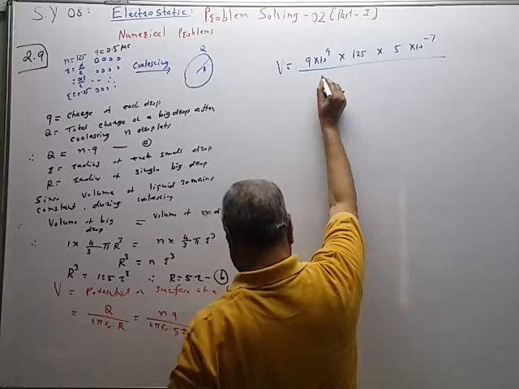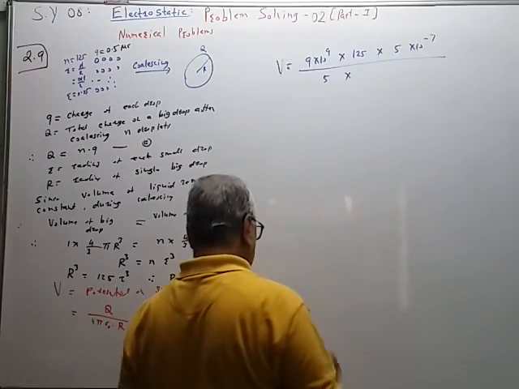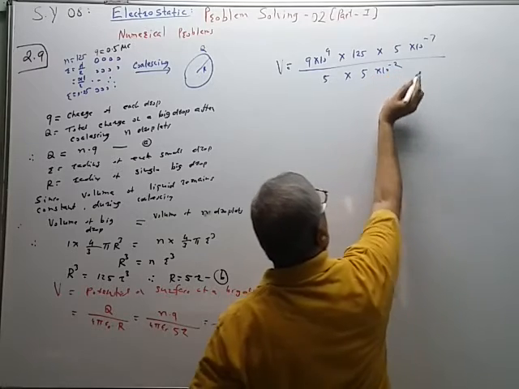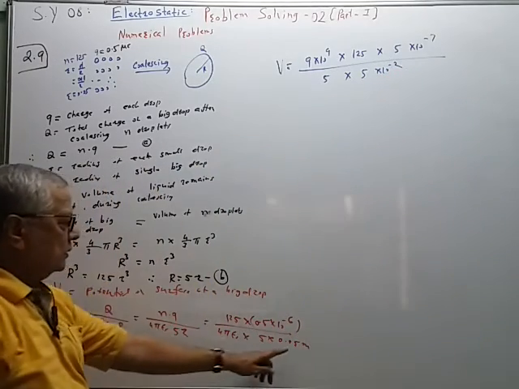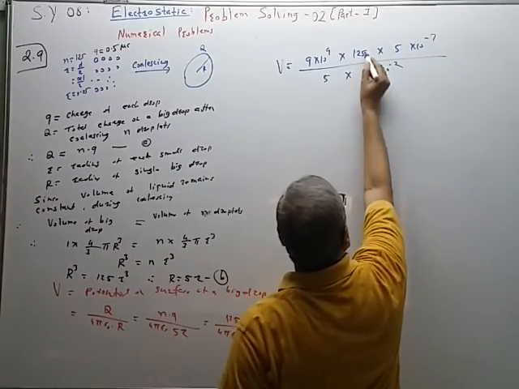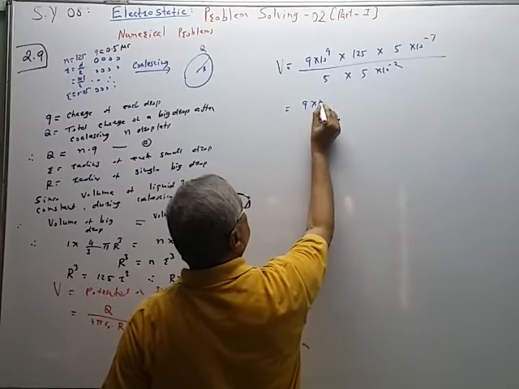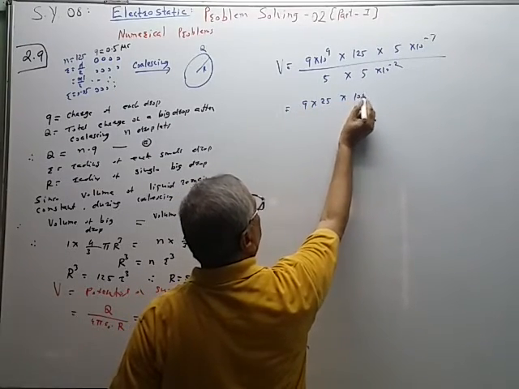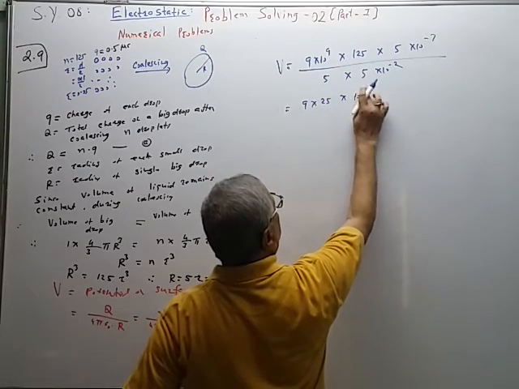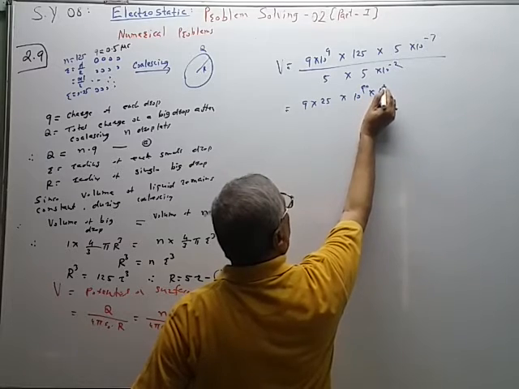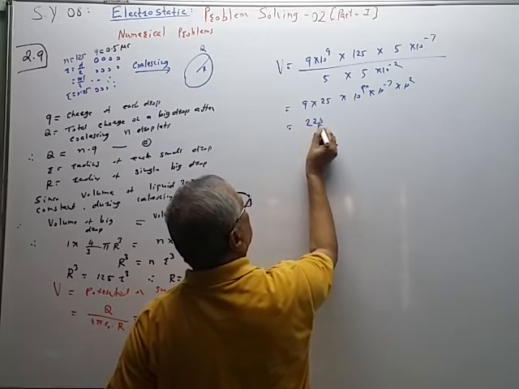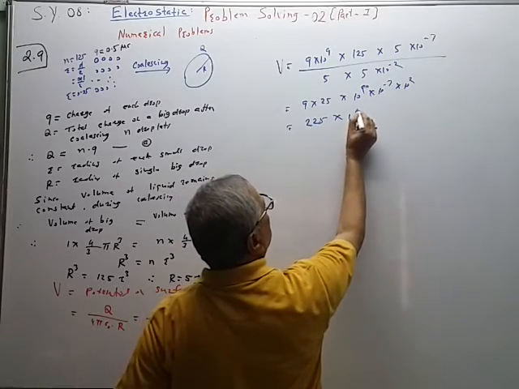Then 5 multiplied by, now this 0.05 can be written as 5 into 10 raised to minus 2. So this 5 will get cancelled. This 5 will divide here. So 9 multiplied by 25 and total power of 10 is 10 raised to 9 plus 2, 11. 10 raised to 9, 10 raised to minus 7 and 10 raised to plus 2. So this is equal to 225 into 10 raised to 4 volt.